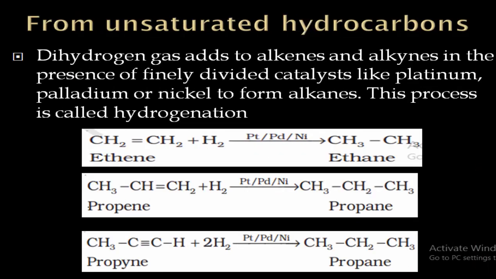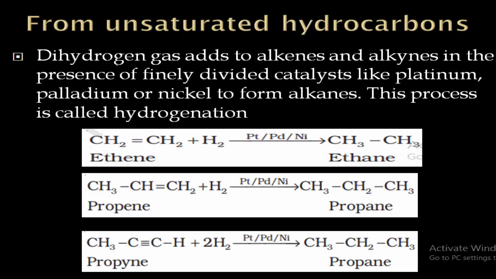So let's see from unsaturated hydrocarbons how we can prepare the alkanes. Simple method is there. We will take alkenes or alkynes, and to that we will add hydrogen gas. In the presence of catalyst, we will carry out the reaction.